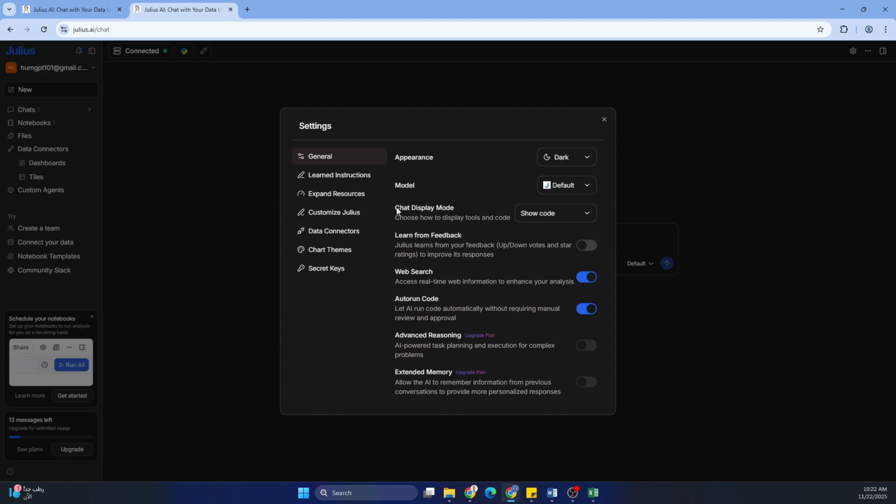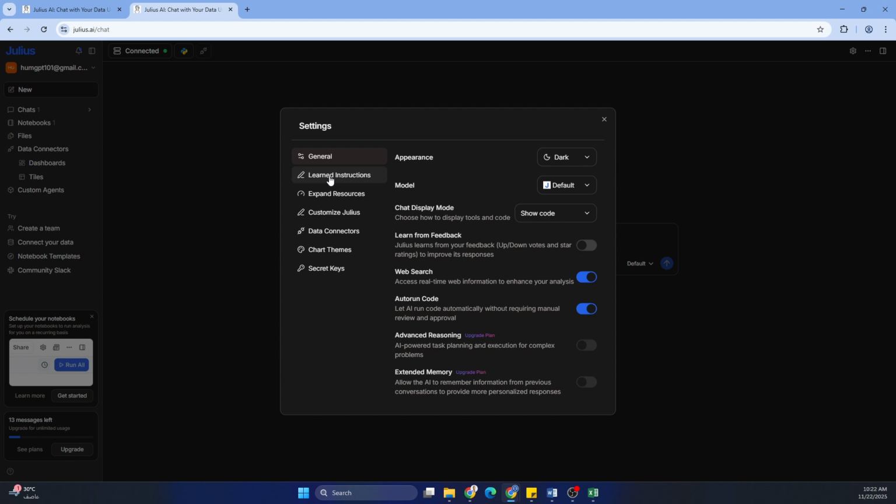If you want to display or show the code while you are working on your data analysis, then you can say show code, or maybe you can say collapse if you want. But I'll keep show code because I also want to see what it's doing. If you want to give feedback, you can enable this one. I don't want to do that. If it's going to search on the internet, let's keep this as it is. For the advanced reasoning, you cannot unless you upgrade.